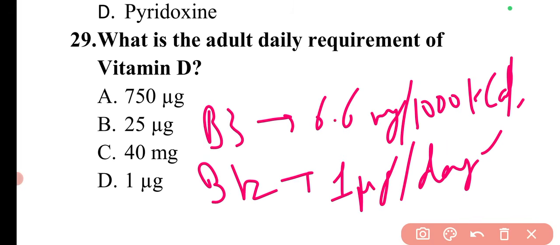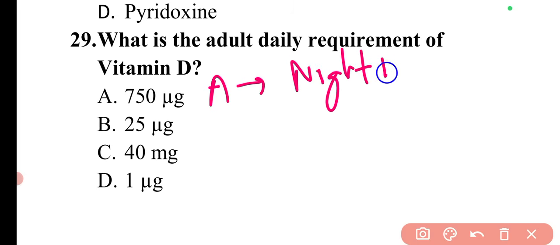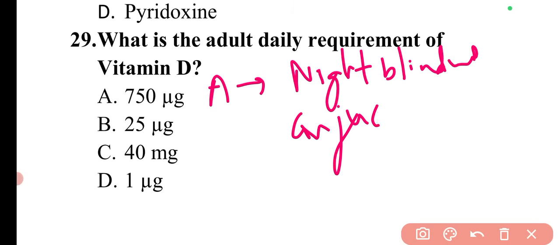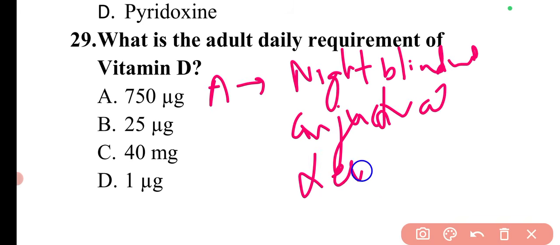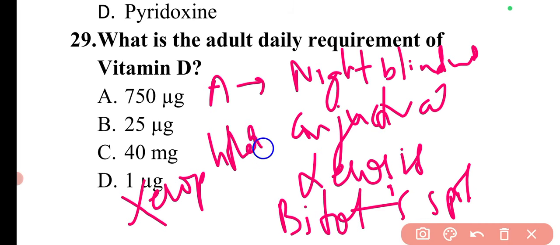Now we can simply revise the different deficiency diseases associated with different vitamins. First, I'll talk about vitamin A. With vitamin A, the deficiency conditions are night blindness, conjunctival xerosis, Bitot's spots, then xerophthalmia.